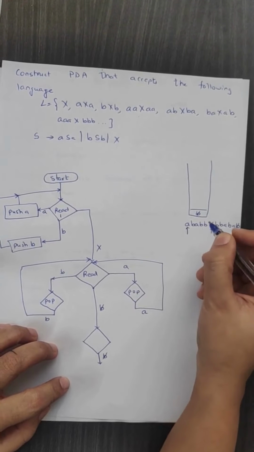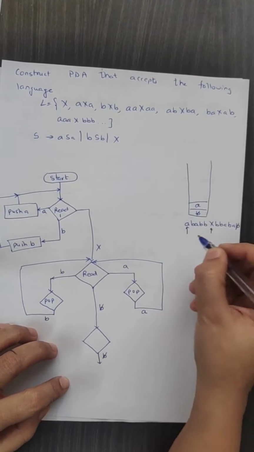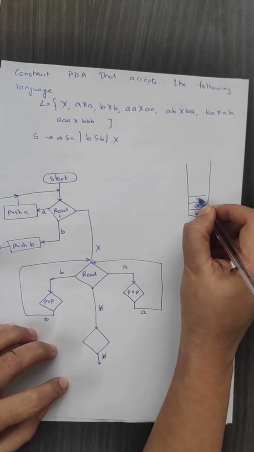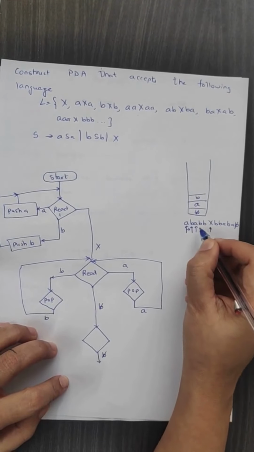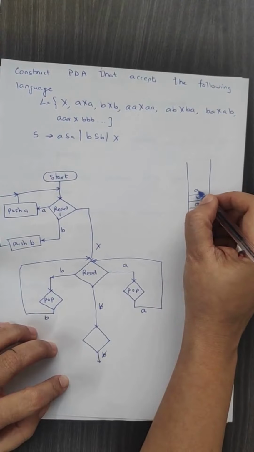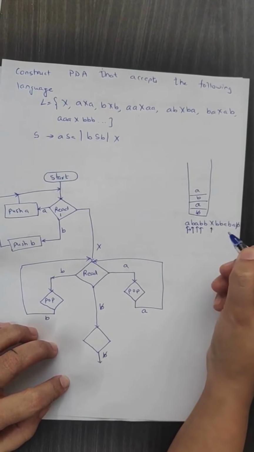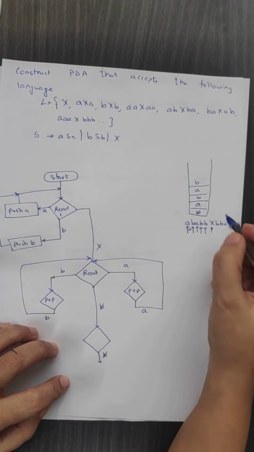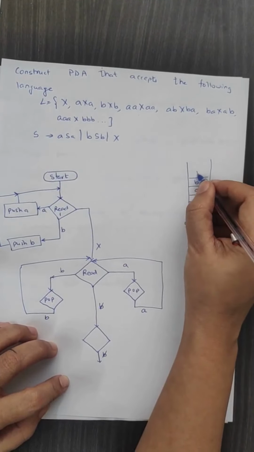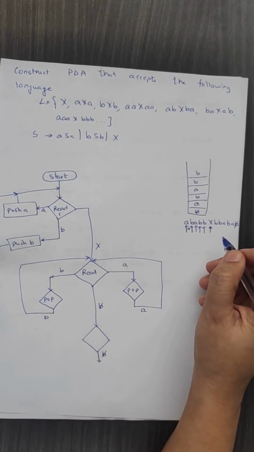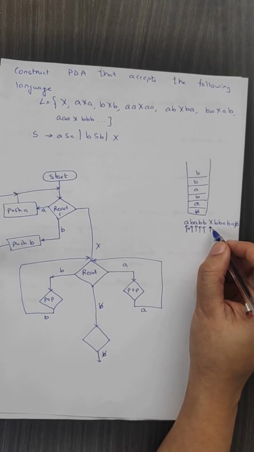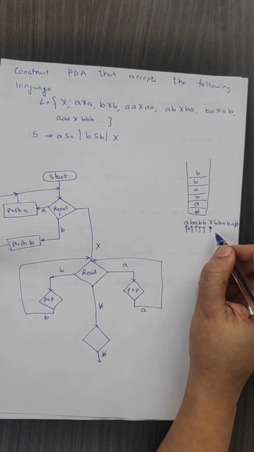When we receive an A, we push it onto the stack and read the next input symbol. The next symbol is B. We push that onto the stack and read the next symbol. This is A. Push it onto the stack and read the next symbol. Next is B, push it too. Next is B, push it onto the stack and read the next symbol. Now the next symbol we read is X. We are not going to push or pop anything from the stack, but this indicates the middle point of our string.